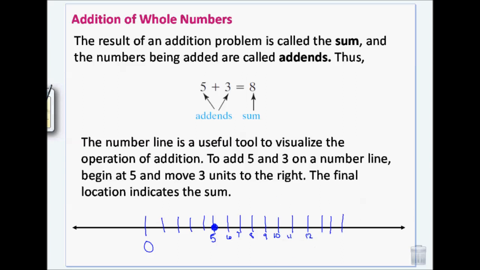And adding literally means when I add, I move to the right. Always when you move to the right, you're adding. If you move to the left, you're subtracting. So if I move 3 spaces, 1, 2, 3, that brings me to lucky number 8. So 5 plus 3 is literally moving 3 spaces over on the number line, so now you have 8.